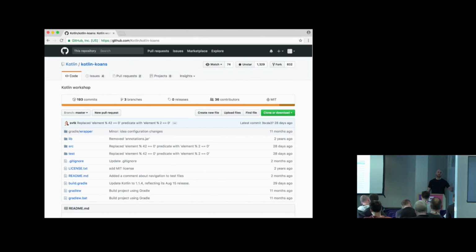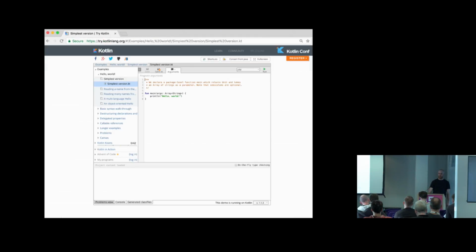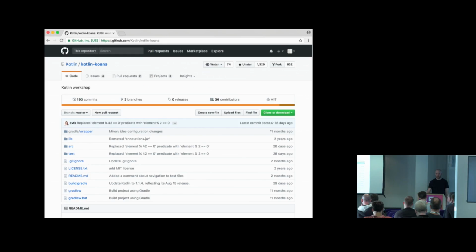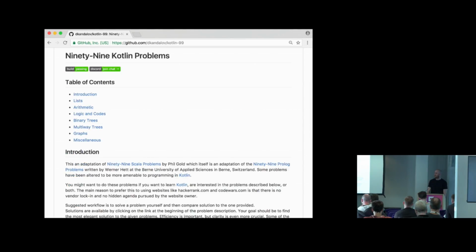If you don't know a Koan, it's a bunch of failing tests, and you need to complete the task, and then the test will pass. You can clone it from GitHub or try it on this website. It's really good, I think. I did 99 Kotlin problems. Basically, somebody wrote 99 Prolog problems. Then it was transformed to Scala. I did the Scala one, then I redid it in Kotlin. I did it too many times.